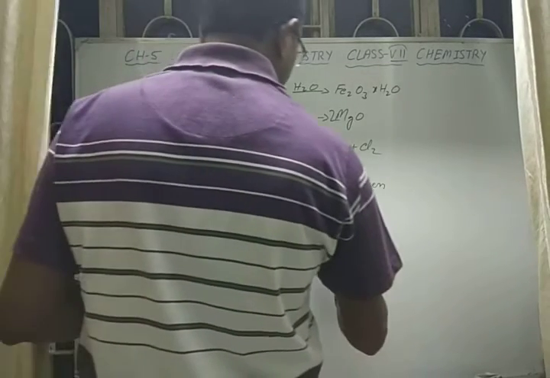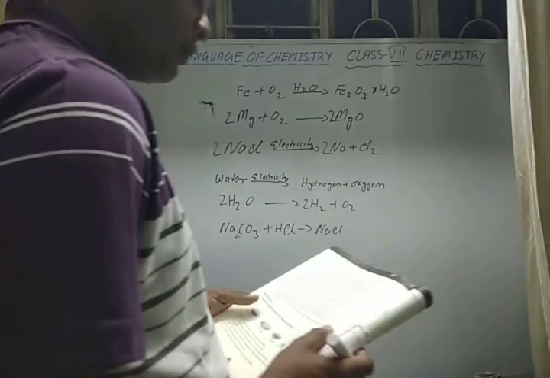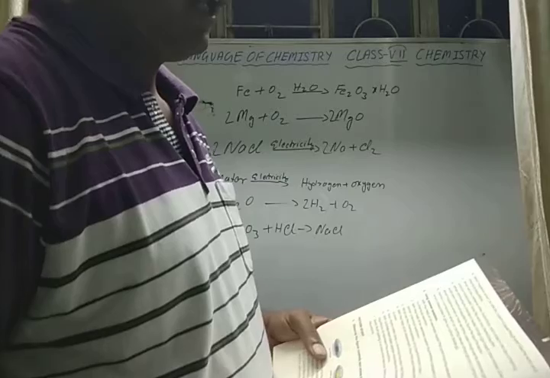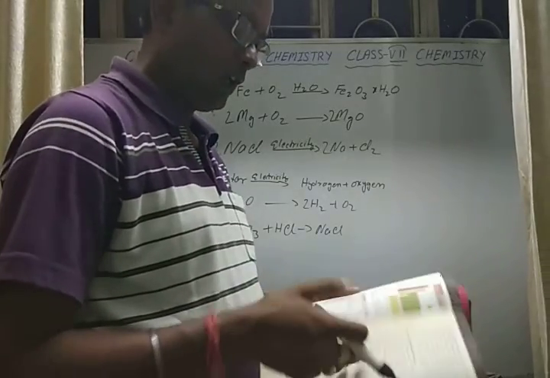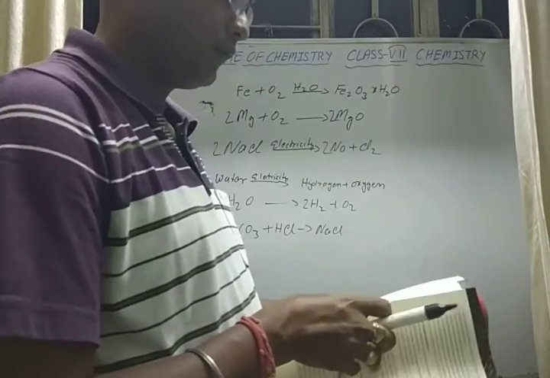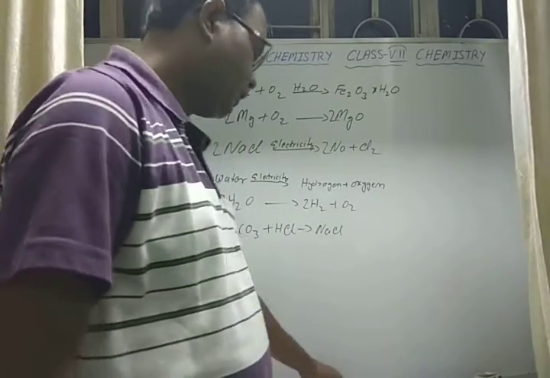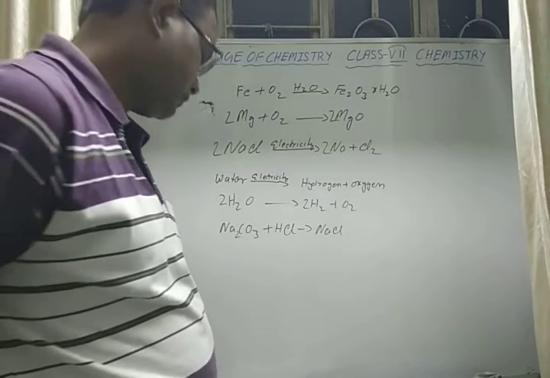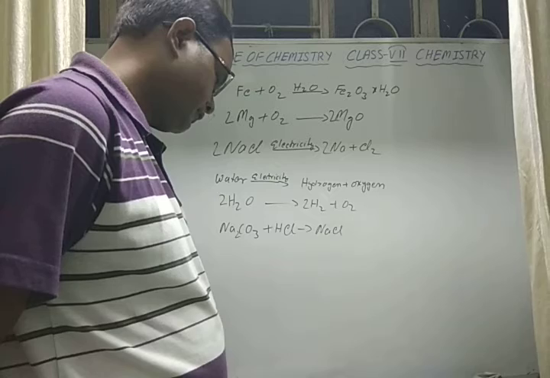You will get sodium chloride, a new substance called sodium chloride, and here you have to write the word equation as well as the chemical equation for this reaction. Okay, complete equation you have to write.